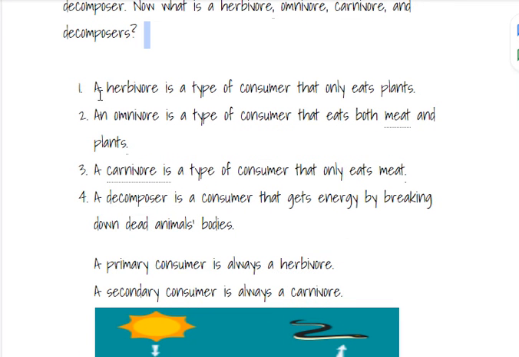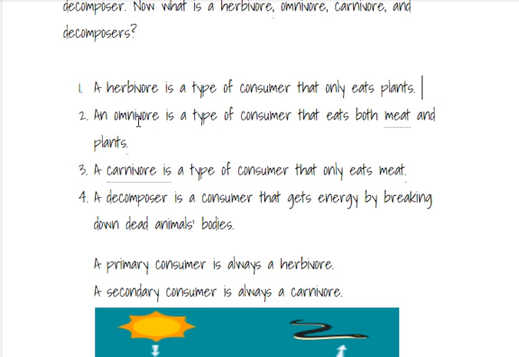Alright, now a herbivore is a type of consumer that only eats plants. They don't eat meat. An omnivore is a type of consumer that eats both meat and plants. They eat both.